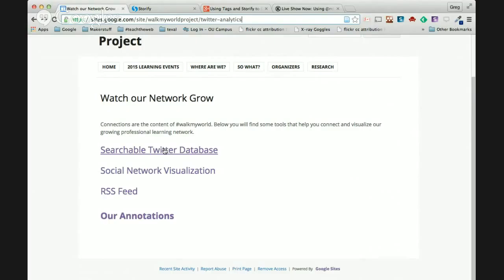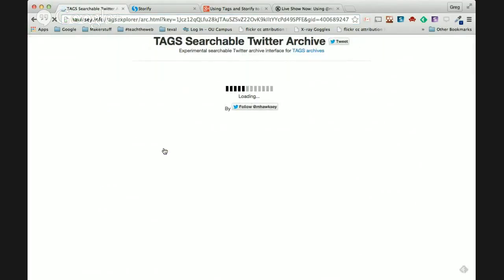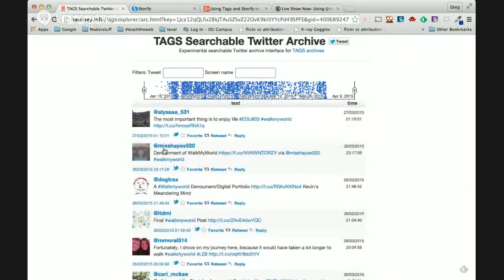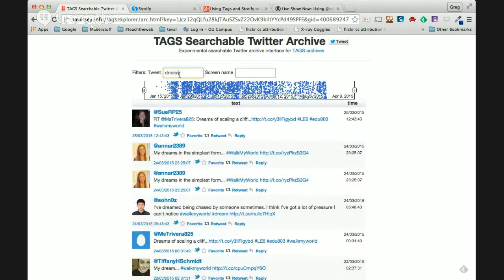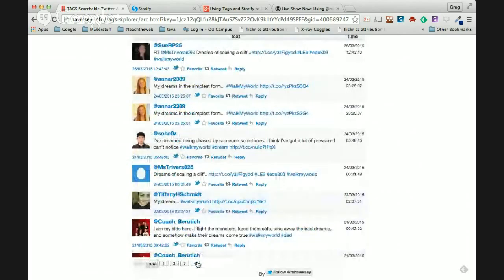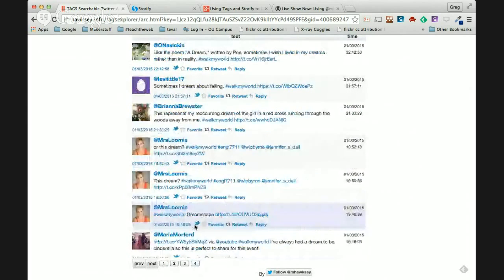And then you click on the searchable Twitter database. So I can filter the tweets. That's how I curated the earlier ones, like for Dawn and Dream. I would search for Dream and just use those in Storify. And I have pages of them down here, and I can navigate through the pages.